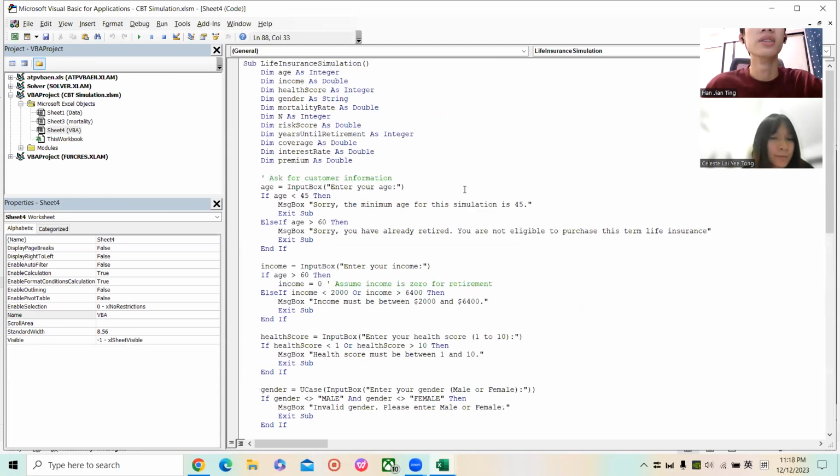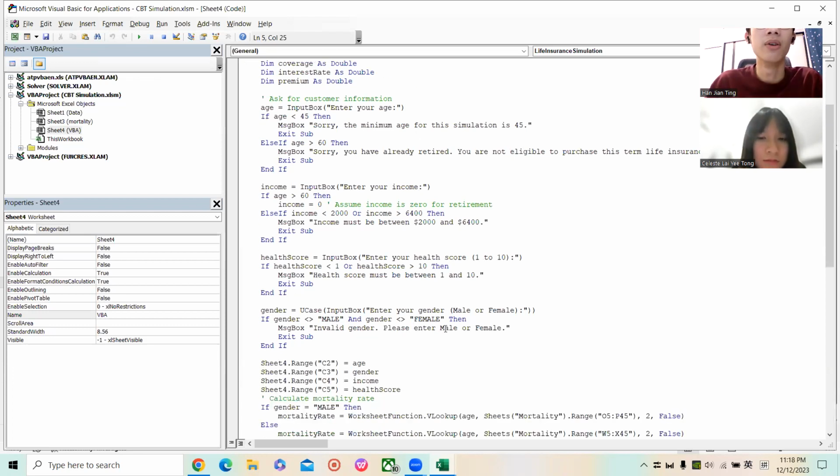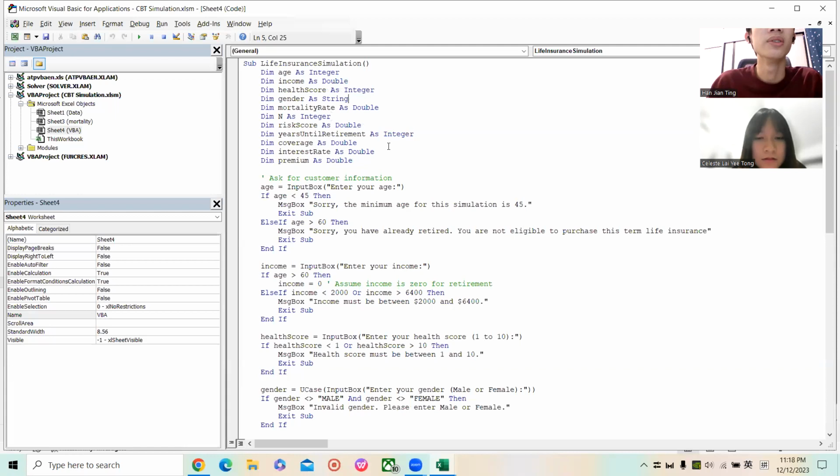Here is the VBA code we are using. Firstly, we define the dimension for each of the risk factors, for example, the age, the health score, the years until retirement, and also n. Here n means the number of years until the term expires. Both of them are integers because they cannot have decimals, and the income is a double, meaning the amount can have decimals. And the string means we define that the gender can only be male or female. Other than that, there will be errors.